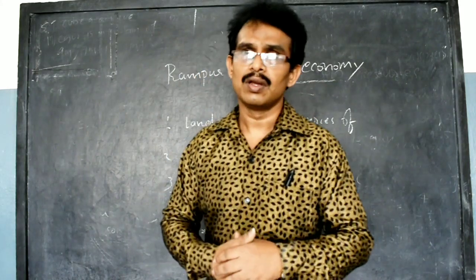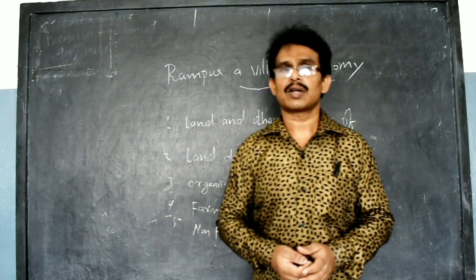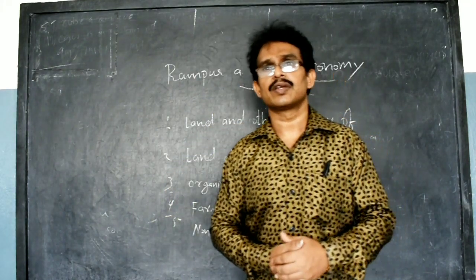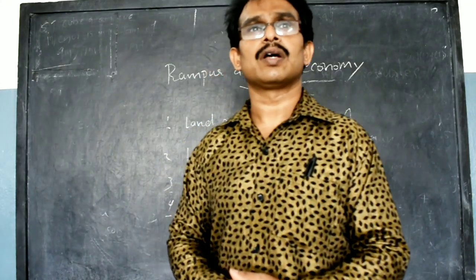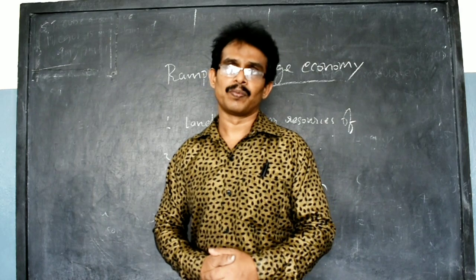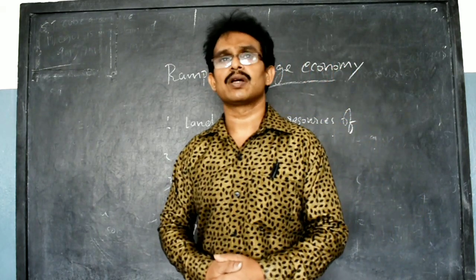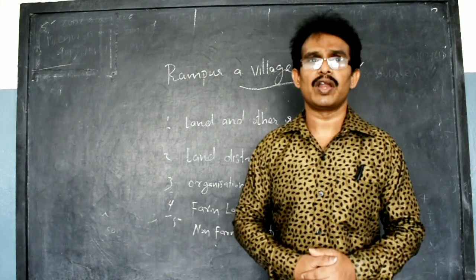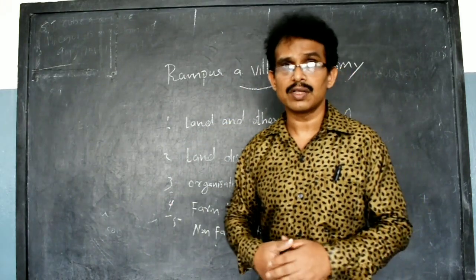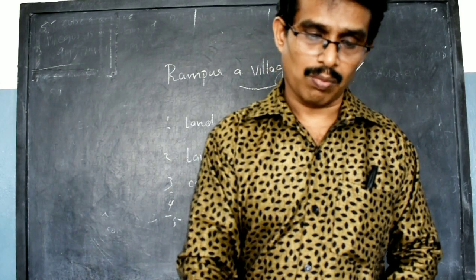Then we can see transport facilities like bullock carts and trucks. Then carpenter work and blacksmith work. These are the important non-farm activities we can see in Rampur village.